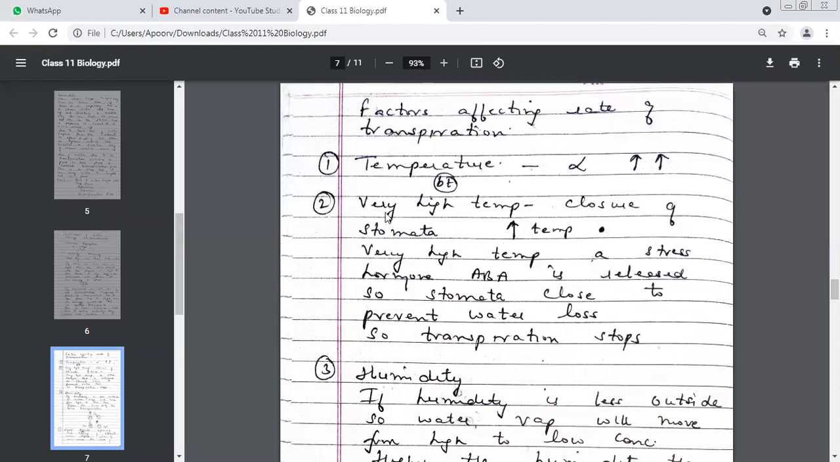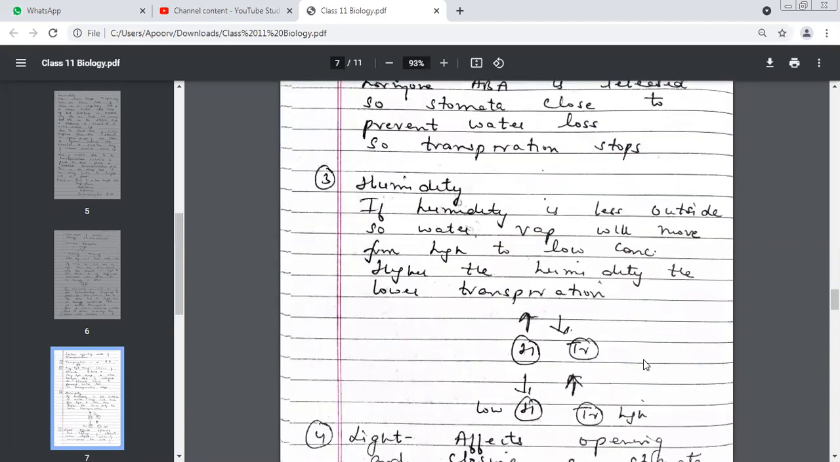So understand the difference between both of them. If temperature increases, the rate of transpiration also increases. It is directly proportional. But if the temperature is very high, then the stomata closes. Stomata closes because of the release of which hormone at high temperature? ABA hormone. Very good. Abscisic acid, this is a stress hormone. It will close the stomata. So transpiration not only decreases, it actually stops when the temperature is very high.